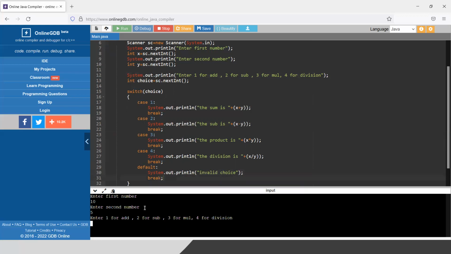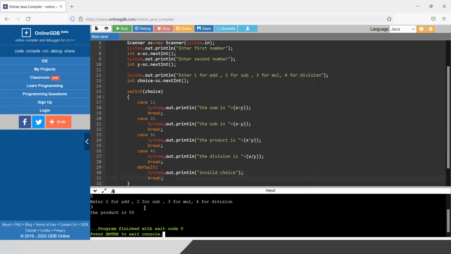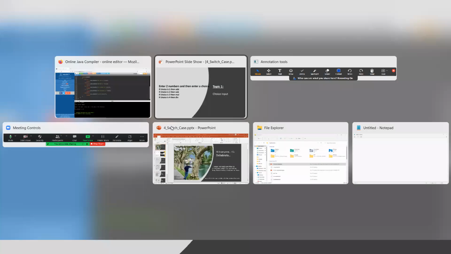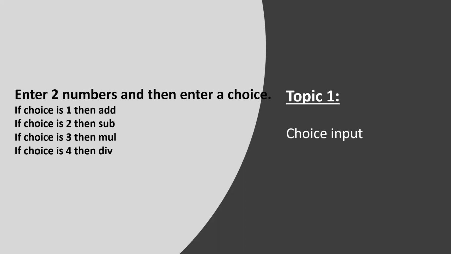Okay. So if I go for 3, suppose I want to multiply 10 and 5. So the answer will be, the product will be 50. So this is a solution. Okay. I hope you are clear. It is very simple code and we do not have any much complexity here.